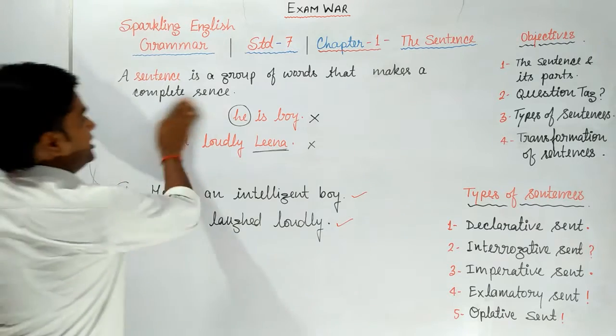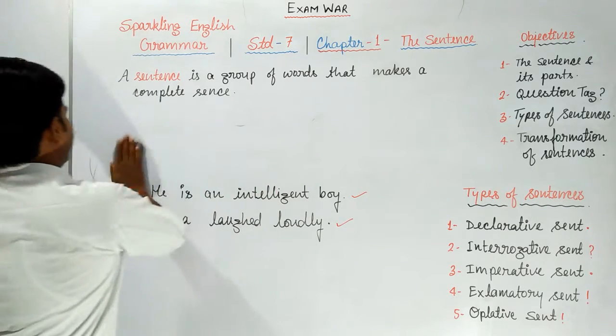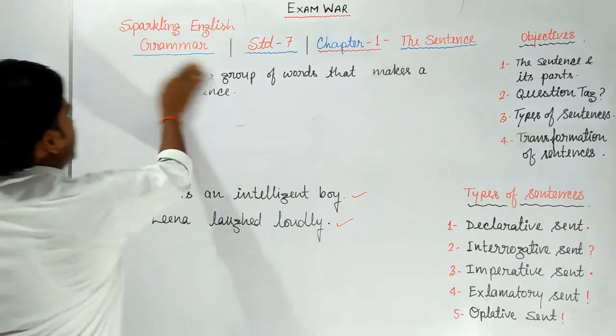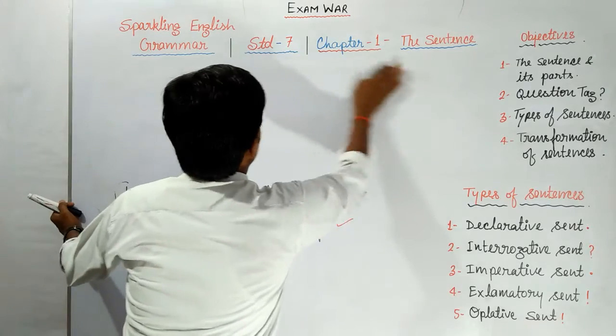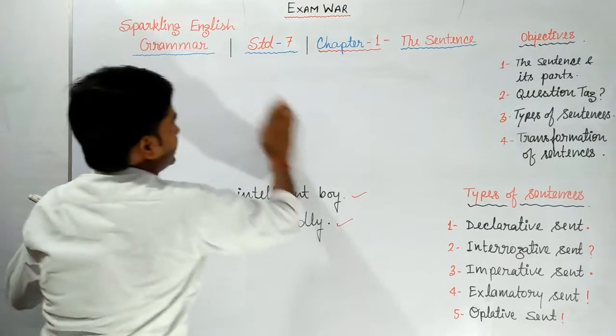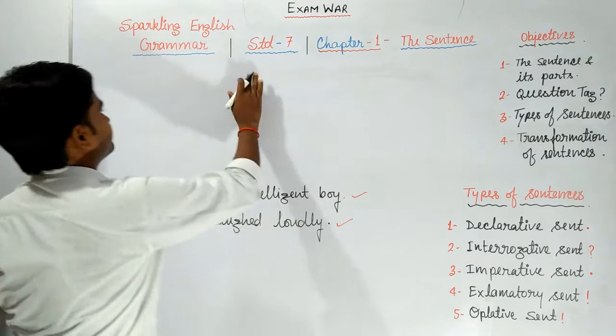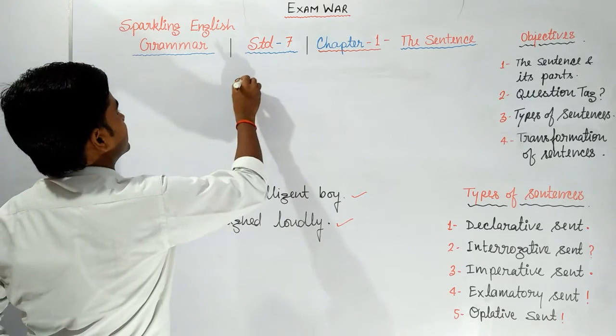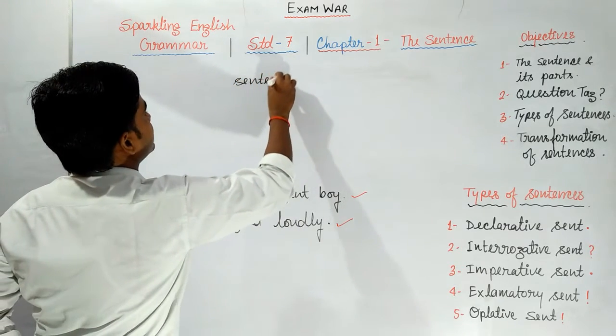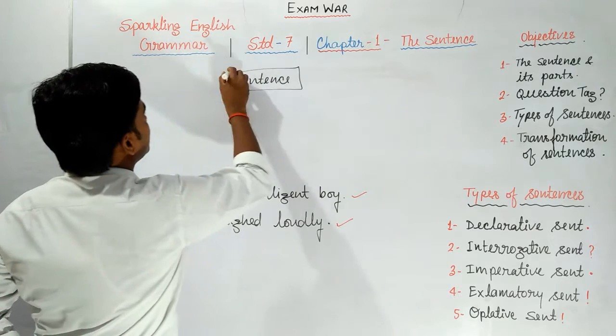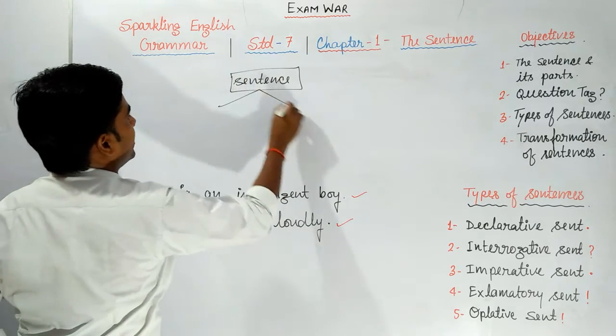So I think you got this point very well. Now what is the second point? Parts of sentence. So let's discuss what the parts of a sentence are. A sentence has two parts. What are those two parts?